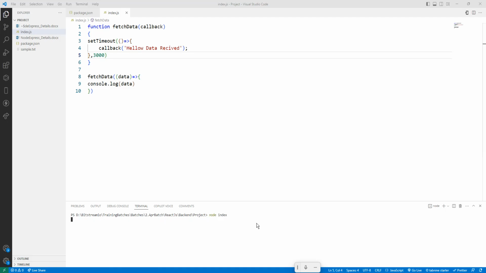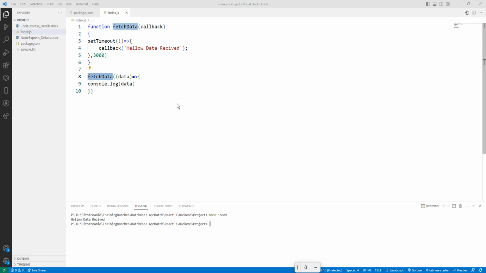Yeah, so it took some time, right? So this is called a JavaScript callback. Fetch data is calling, and it is calling one more callback function. So from here, it is calling, and it is passing data as a parameter. That is given to the fetch data. Okay, so this is called a callback.